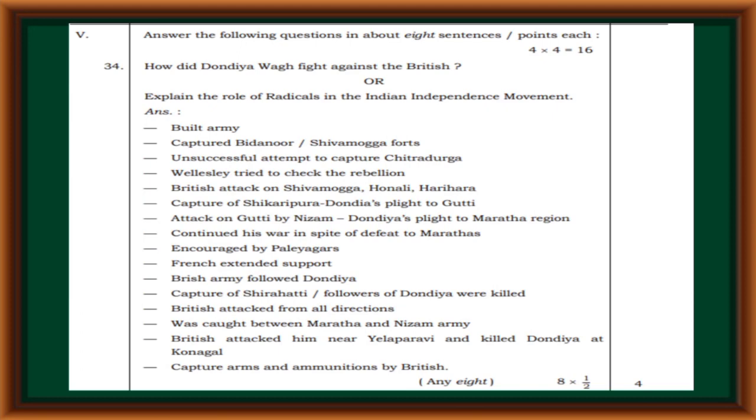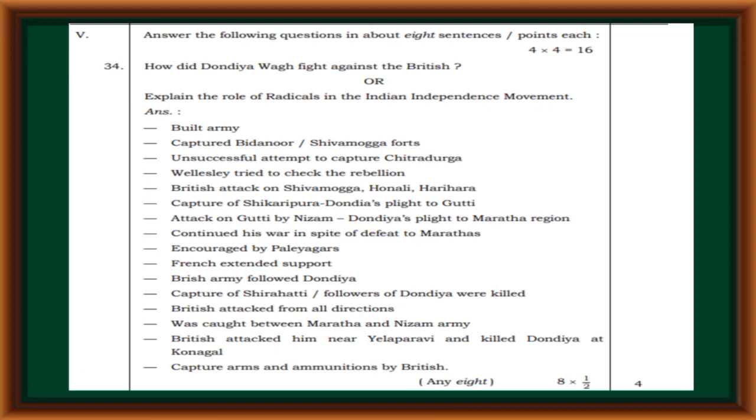How did Dondia Wagh fight against the British? Built army, captured Bidanur and Shivamogga forts, unsuccessful attempt to capture Chitradurga. Wellesley tried to check the rebellion. British attacked Shivamogga, Honnali, Harihara. Capture of Shikaripura. Dondia applied to Gutti. Attack on Gutti by Nizam. Dondia escaped to Maratha region. Continued his war in spite of defeat by Marathas.